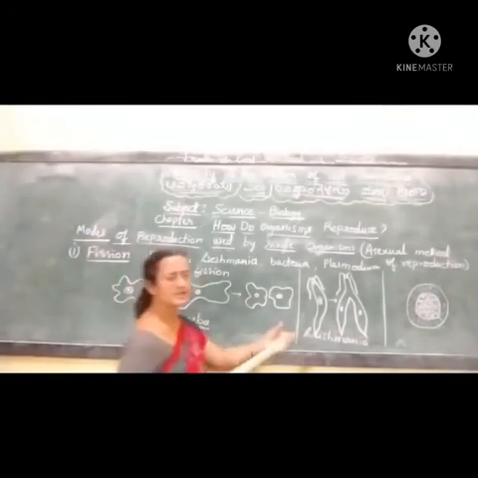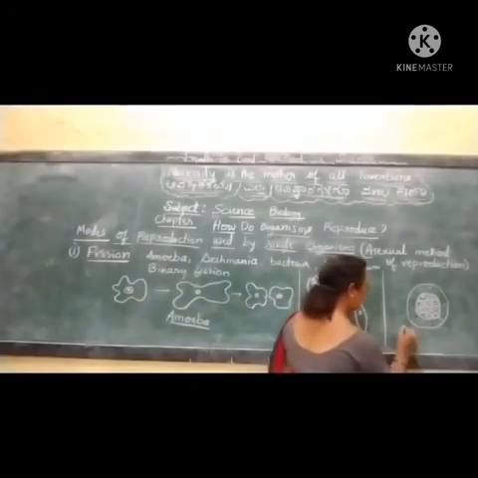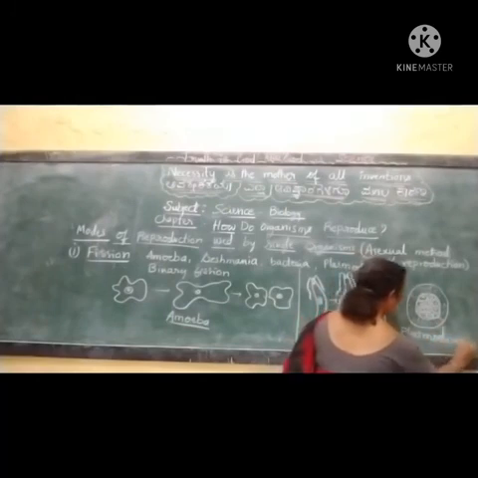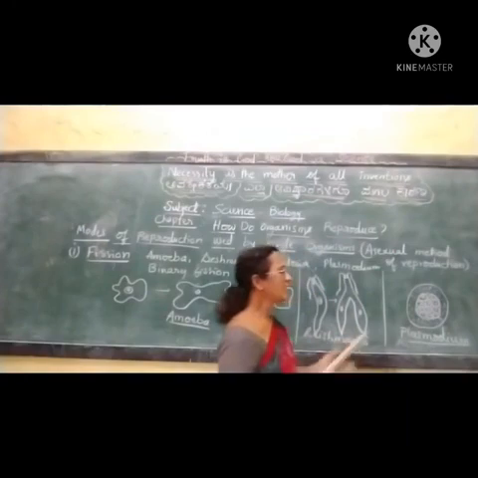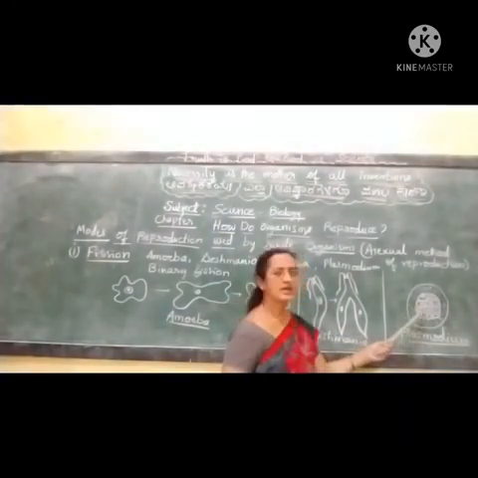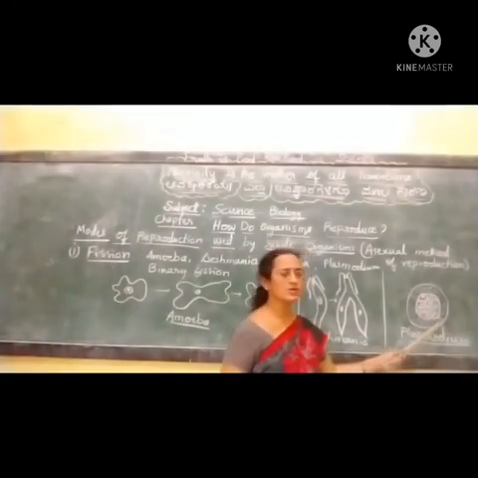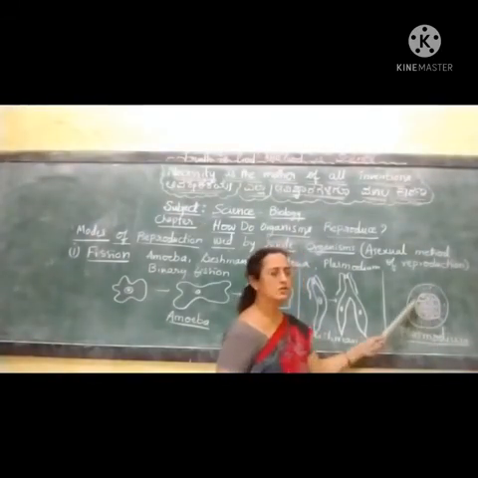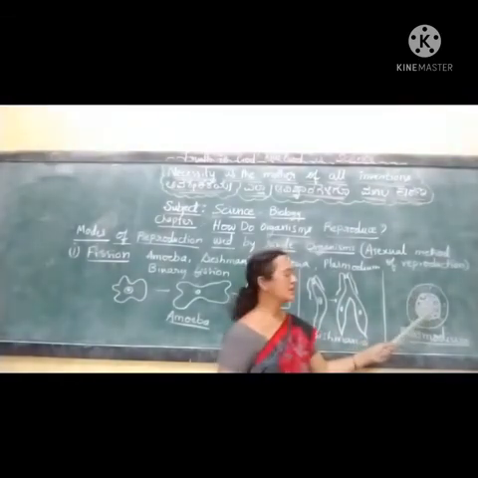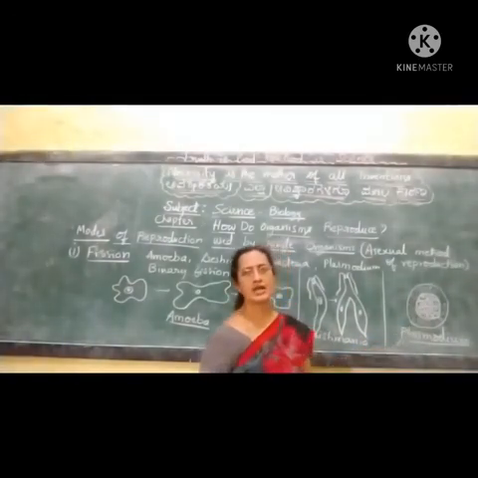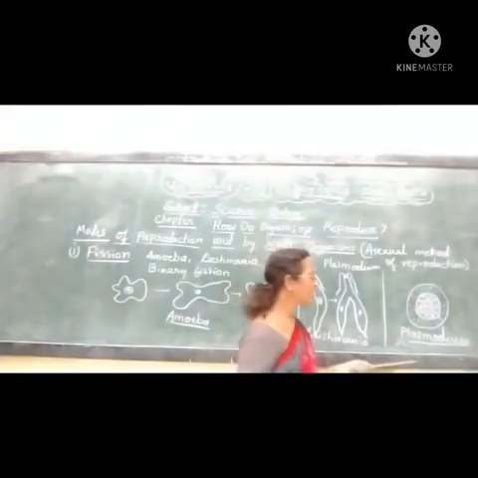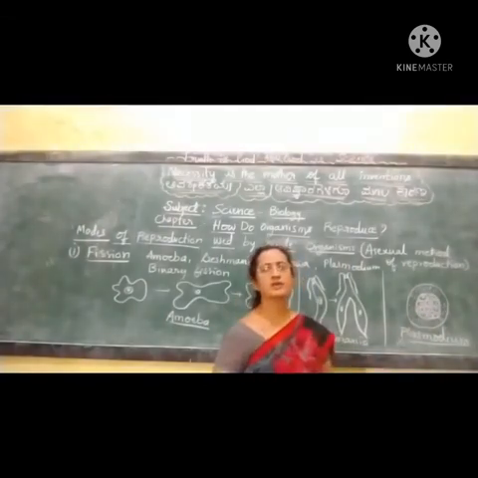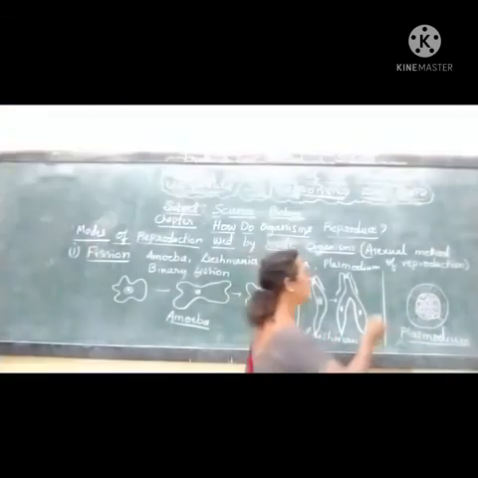Whereas in this organism, this is a malarial parasite called Plasmodium. This Plasmodium has a nucleus inside. When it is about to reproduce, the nucleus splits into many nuclei, so multiple nuclei are visible here. This malarial parasite undergoes a special type of asexual reproduction, that is multiple fission.